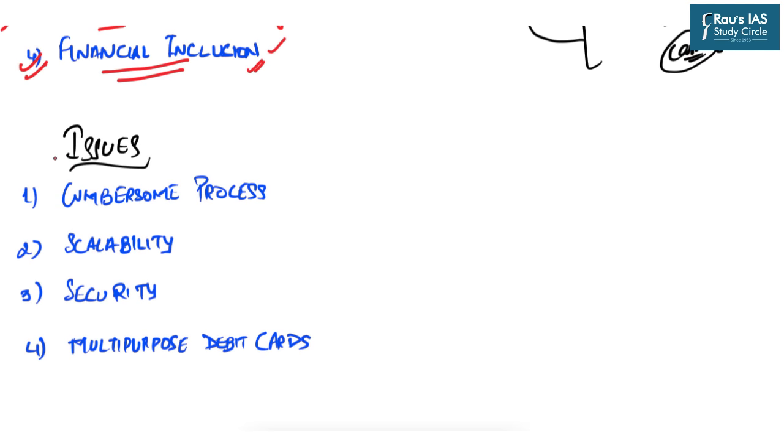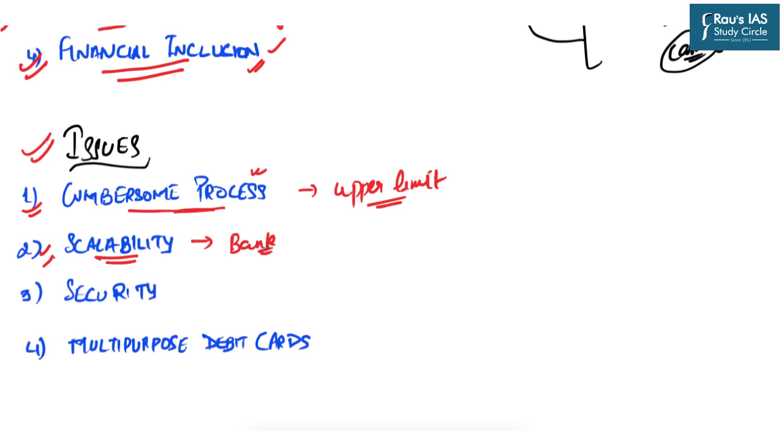Now let us look at some of the issues involved in cardless cash withdrawals. The first issue is the cumbersome process, because the existing mechanisms of cardless cash withdrawals have, for example, an upper limit on withdrawals. This upper limit poses restrictions on customers withdrawing their cash, and hence the process becomes very cumbersome. Because this UPI based cash withdrawal system is a new step, it is still to be seen how many banks will immediately jump into tapping the potential of this particular market. So as far as the present situation is concerned, there is certain skepticism associated with its scalability.